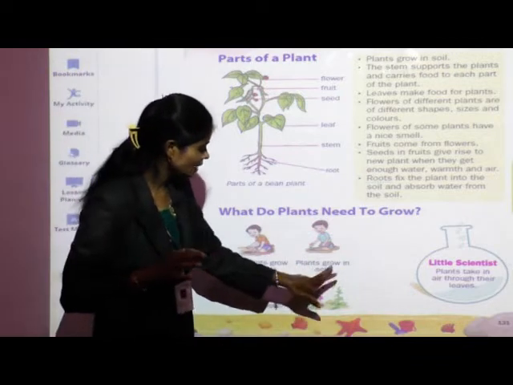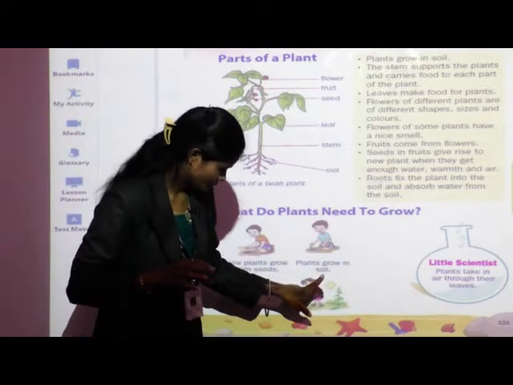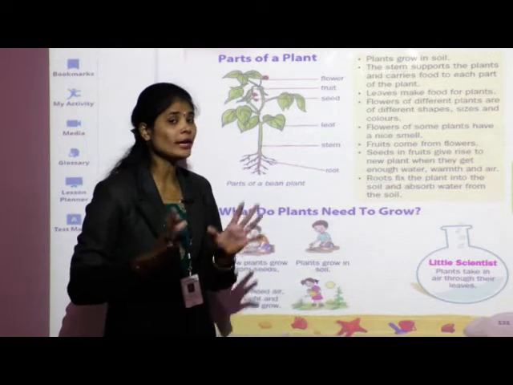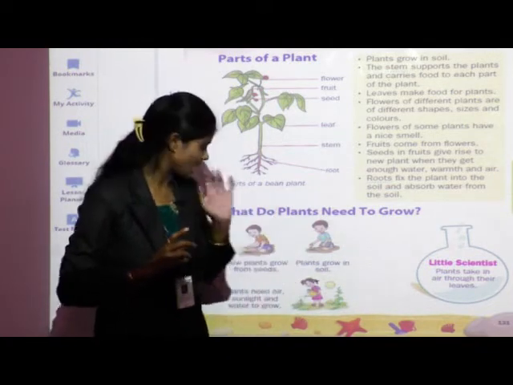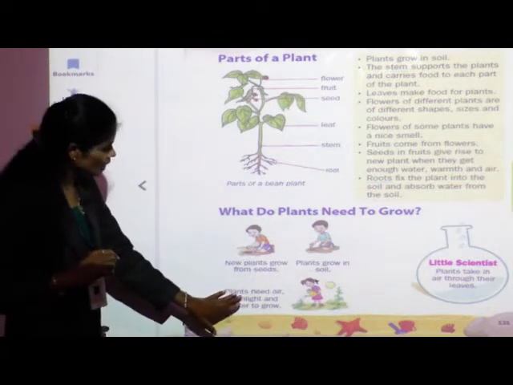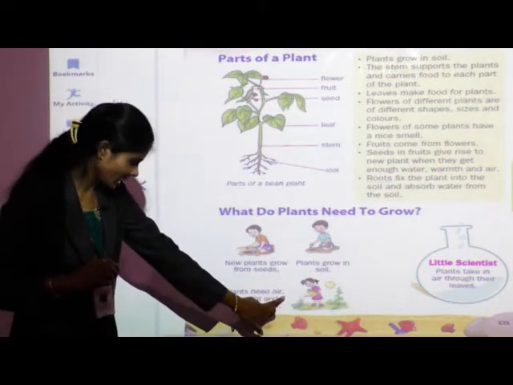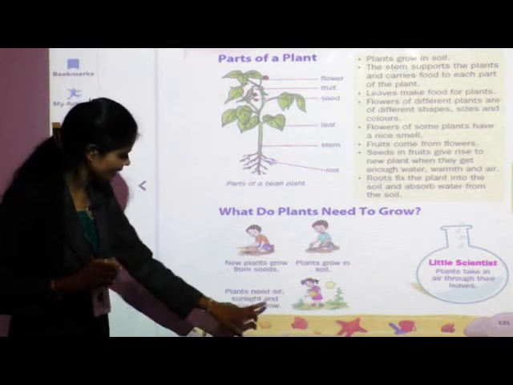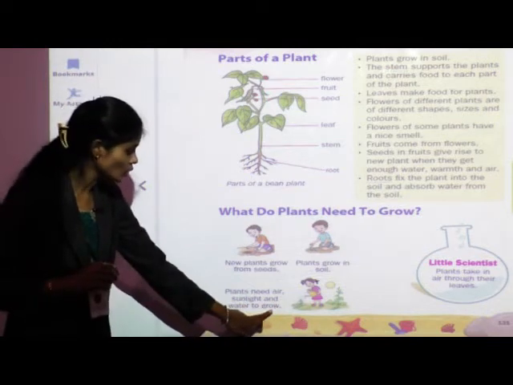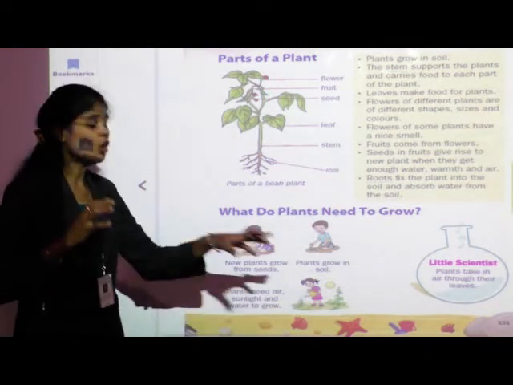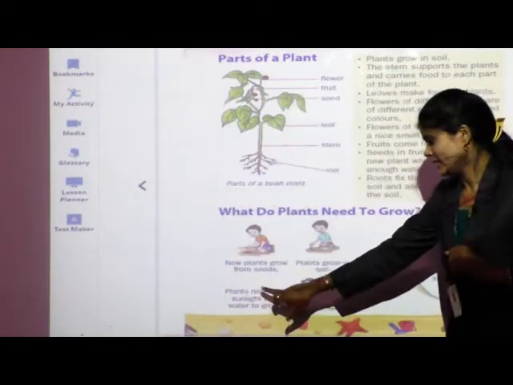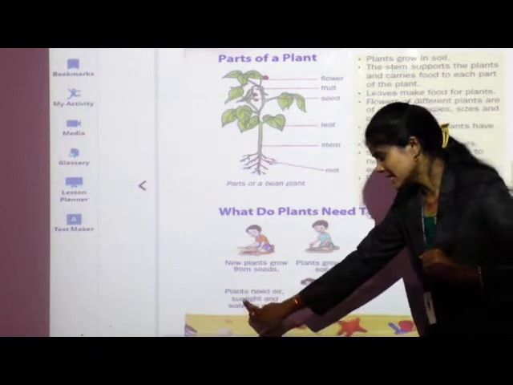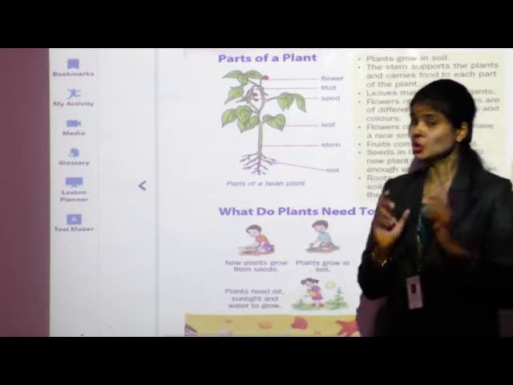See, plants grow in soil. Many plants grow in soil, and soil is the main factor for the growth of plants. Next, see, plants need air, sunlight and water to grow. What do plants need to grow? Yes, plants need air, sunlight and water to grow.